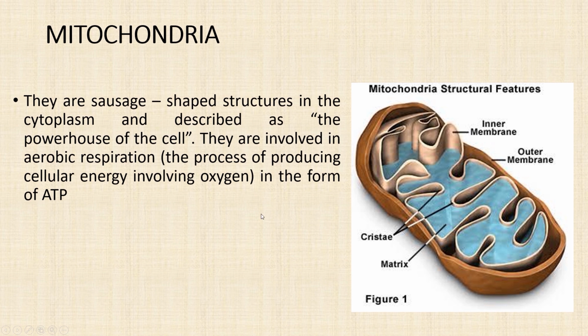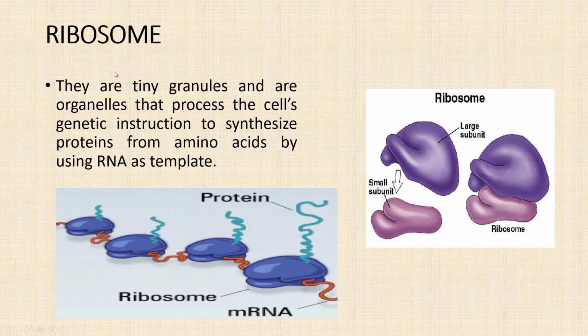And now we'll see about the ribosome. What is a ribosome? Ribosomes consist of protein and messenger RNA. These are tiny granules and organelles that process the cell's genetic instructions to synthesize protein from amino acids.